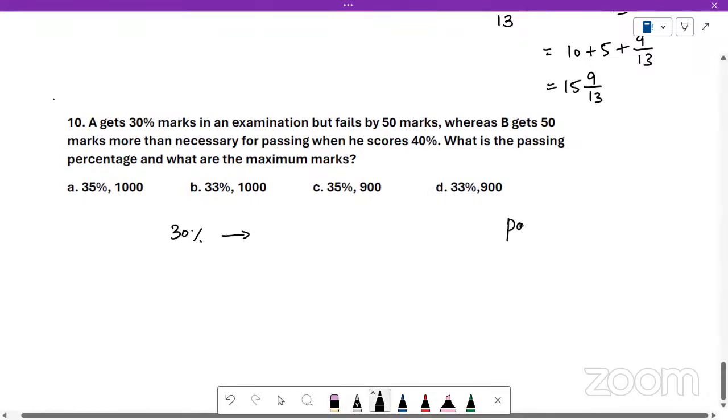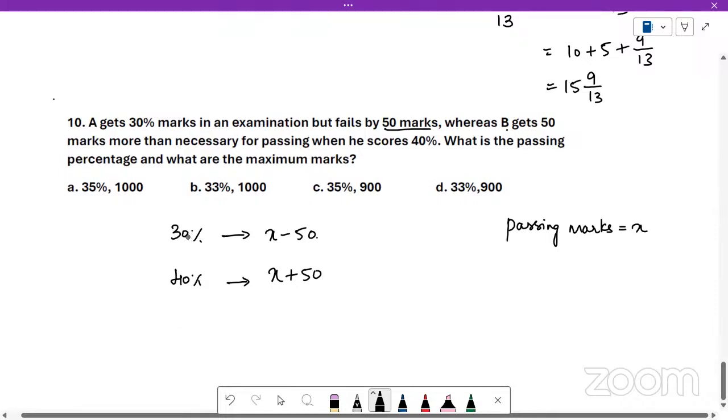Whatever the passing marks are, let me take passing marks as X. This 30%, he has failed by 50 marks, means passing marks is X and he has scored 50 less. And B gets 50 marks more than what is necessary, so passing marks is X, he gets 50 more, and he is scoring 40%.